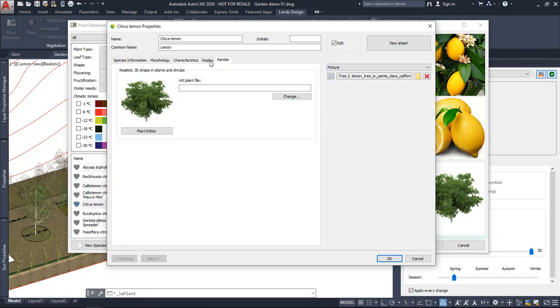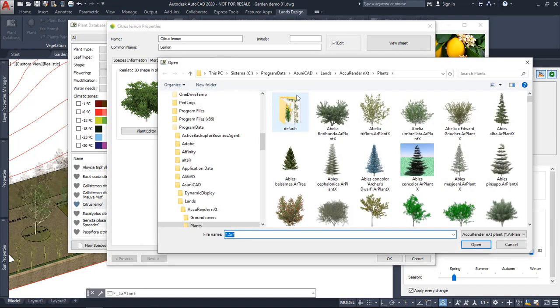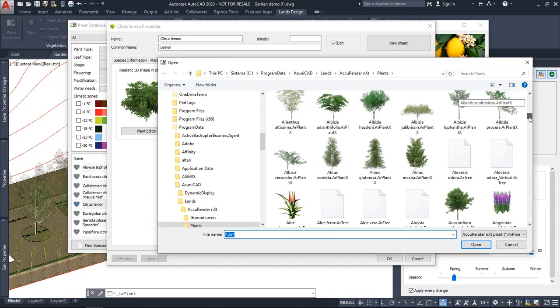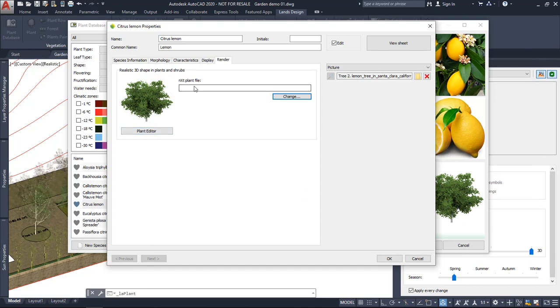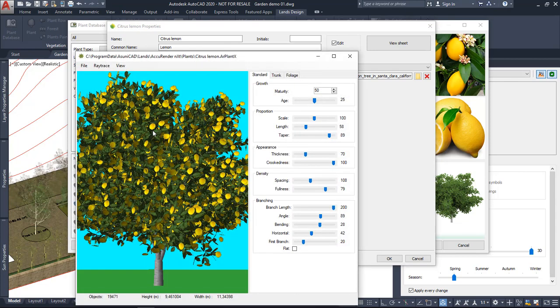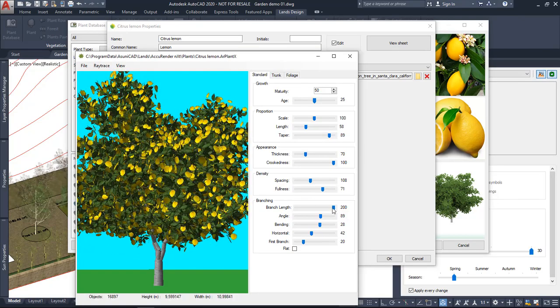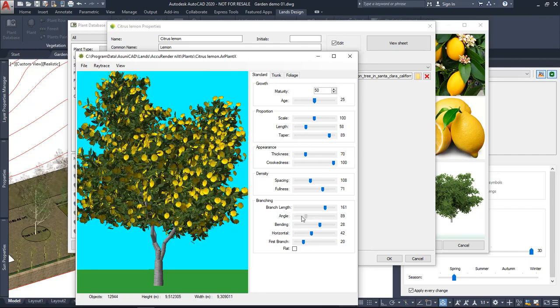And actually, from the render tab, we've got here the option to assign this realistic NXT plant file, which is the one that handles different representations according to the season. We've got several of them. Or you can generate these files from the plant editor. So if we launch it from this button, we can already play with the file assigned to this lemon tree species. So we can just play with all these parameters until we find the proper appearance.